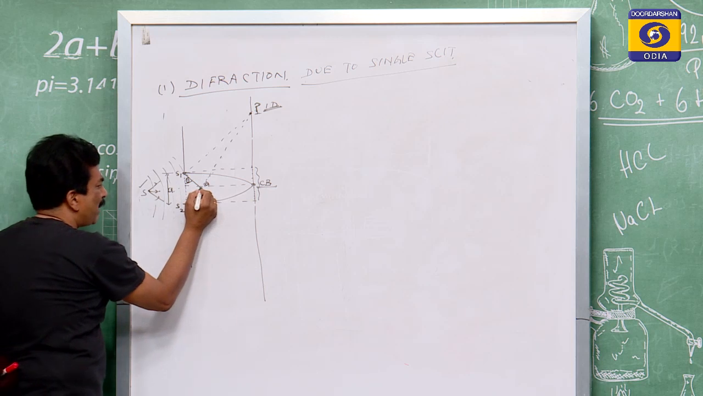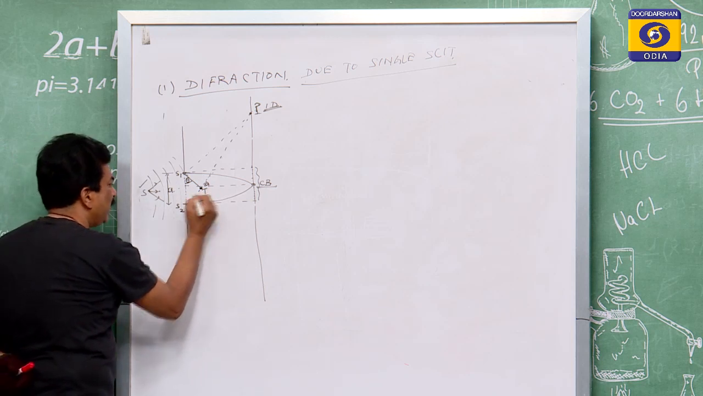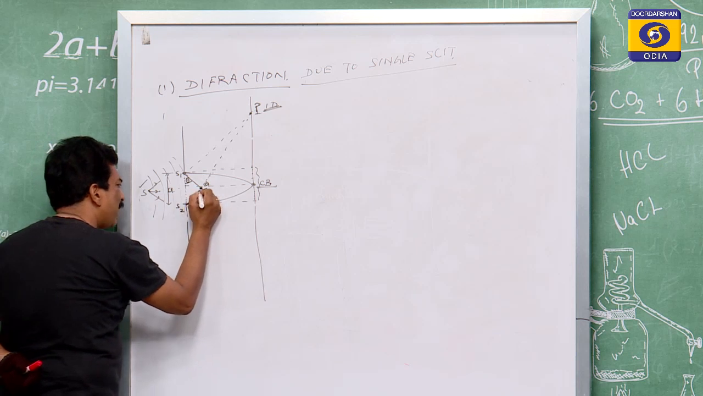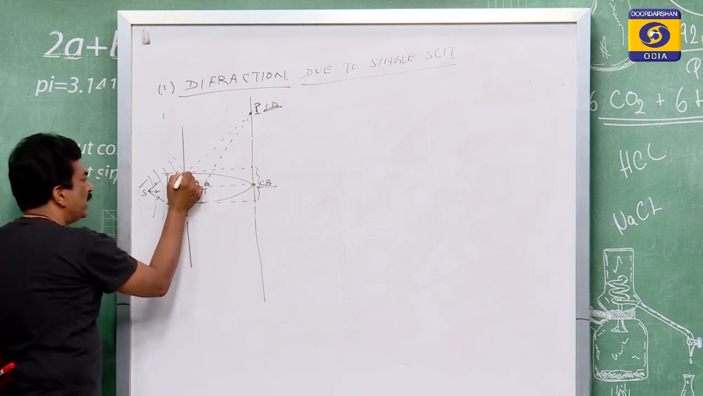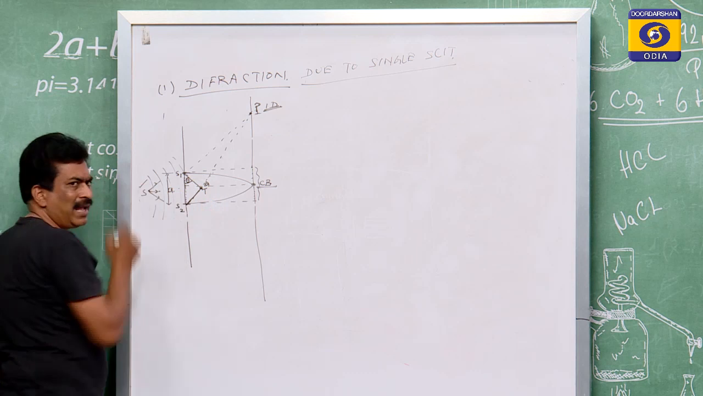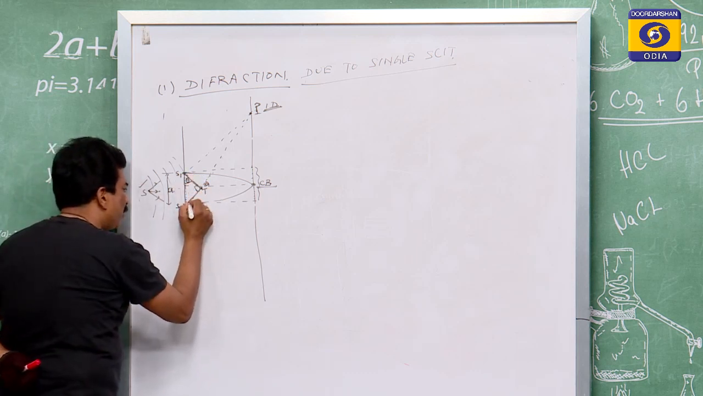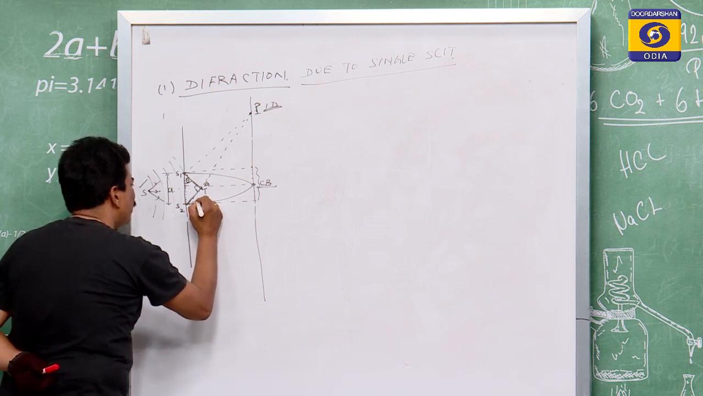If the foot of the perpendicular is T, then S2T is the path difference. Then what is the value of S2T? This one is A, the slit separation, and this is the perpendicular. So what will the value of this be? This value will be A sin theta.